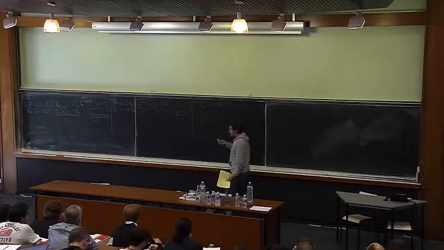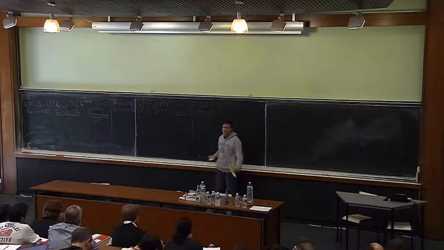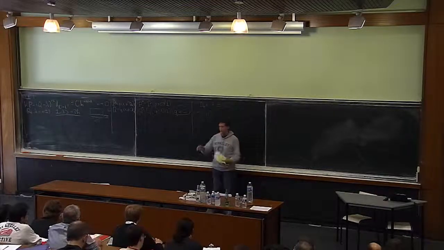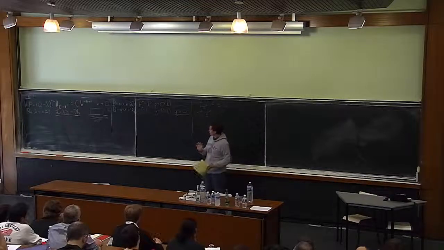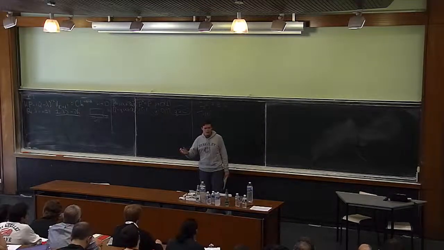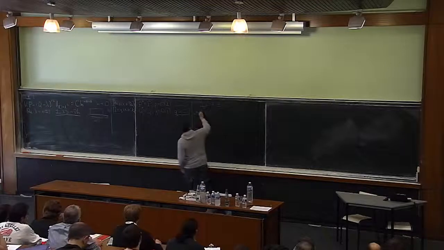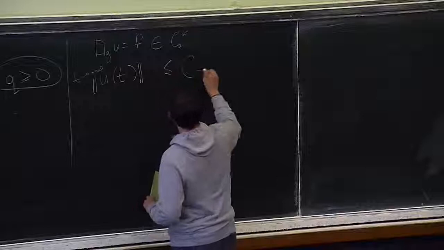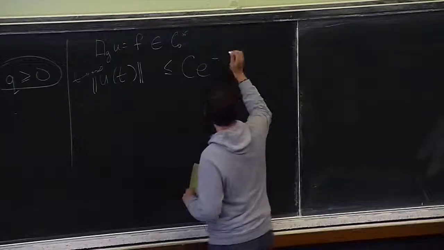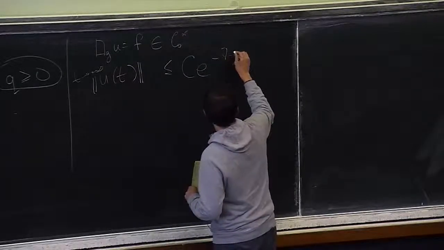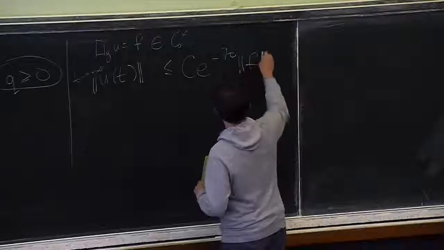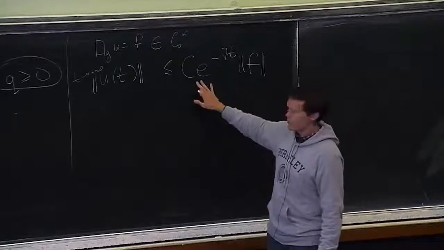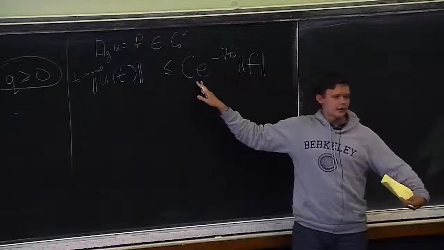So one way to see this exponential decay would be to take a positive cosmological constant. And that was done in a large body of work, in particular including Bony, Häfner, Vasy, and some of my own work, which shows that a certain norm of this solution is actually decaying exponentially as time goes on.